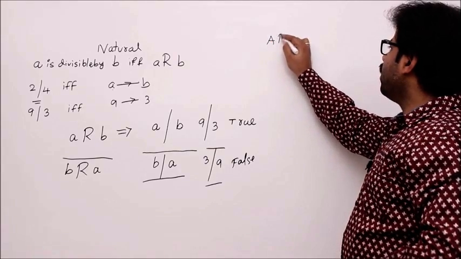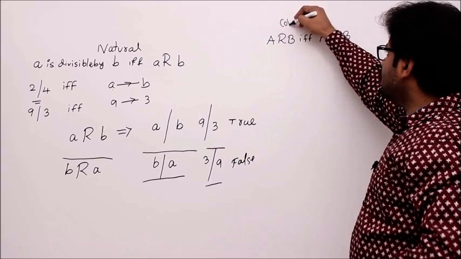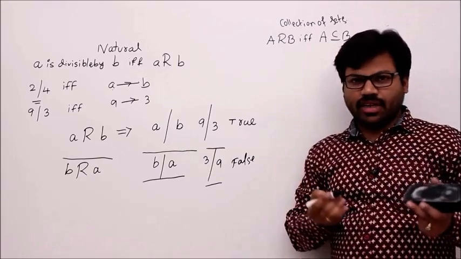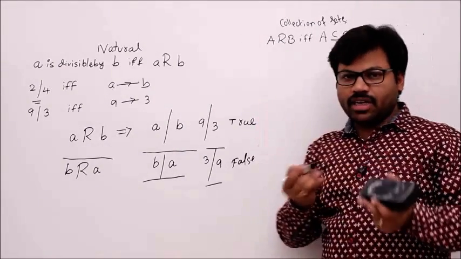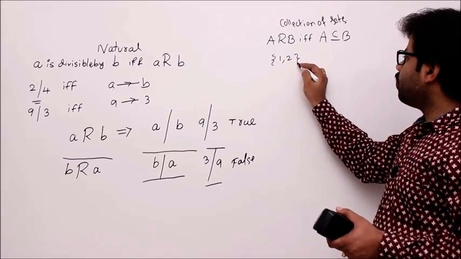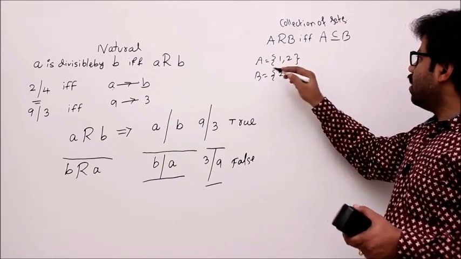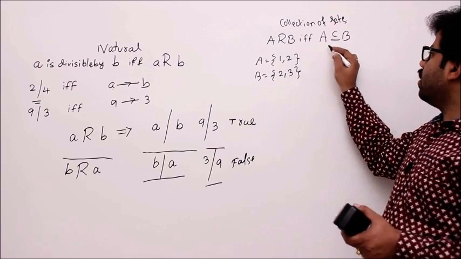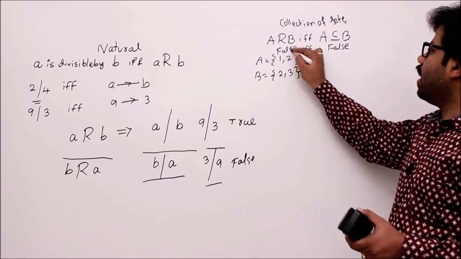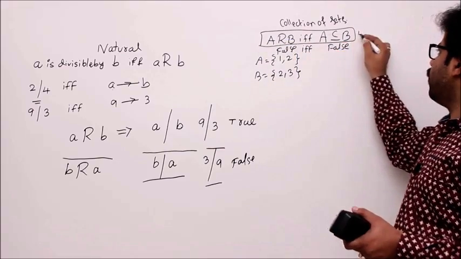A is related to B if and only if A is subset or equal to B. Let's take the domain as collection of sets. That means each element in the domain is a set. Let's consider one example: 1, 2 is A and B is 2, 3. Since A is not subset or equal to B, this is false. So false if and only if dash is true, false. That means A is related to B is also supposed to be false. Then only this definition will become true. Already I told you this definition is our target.